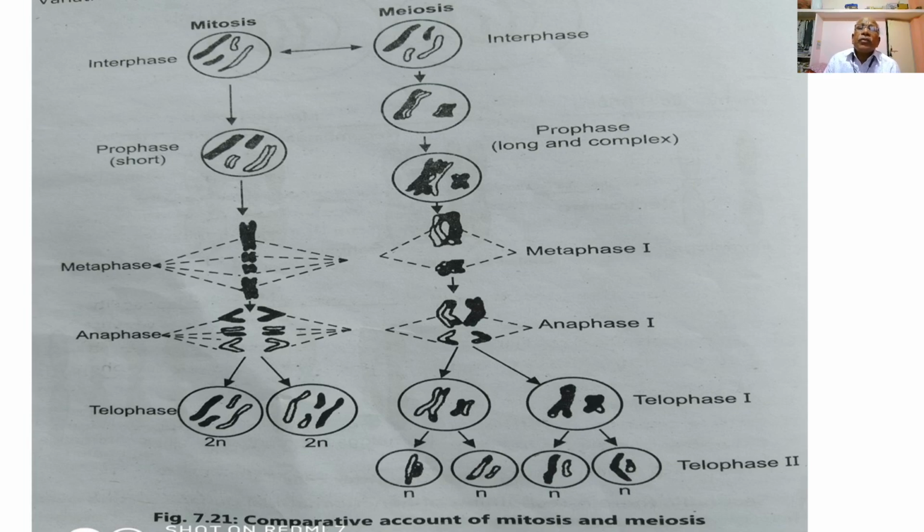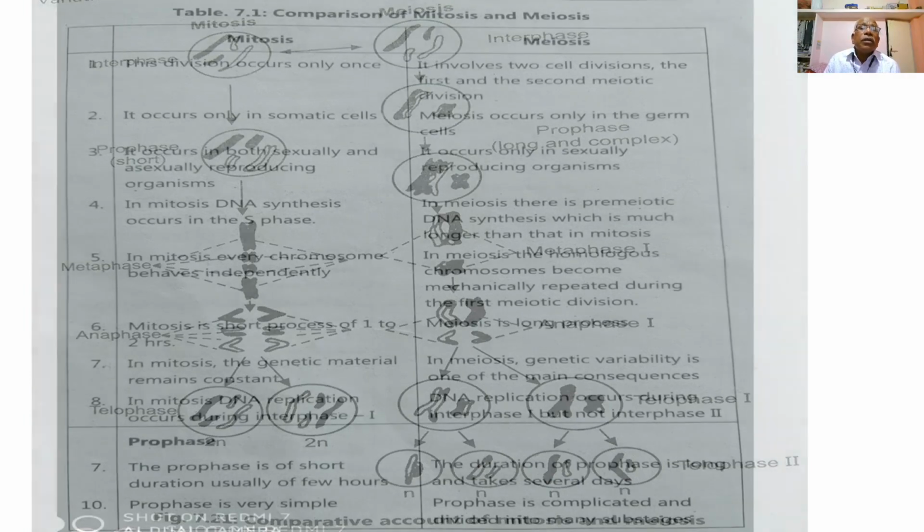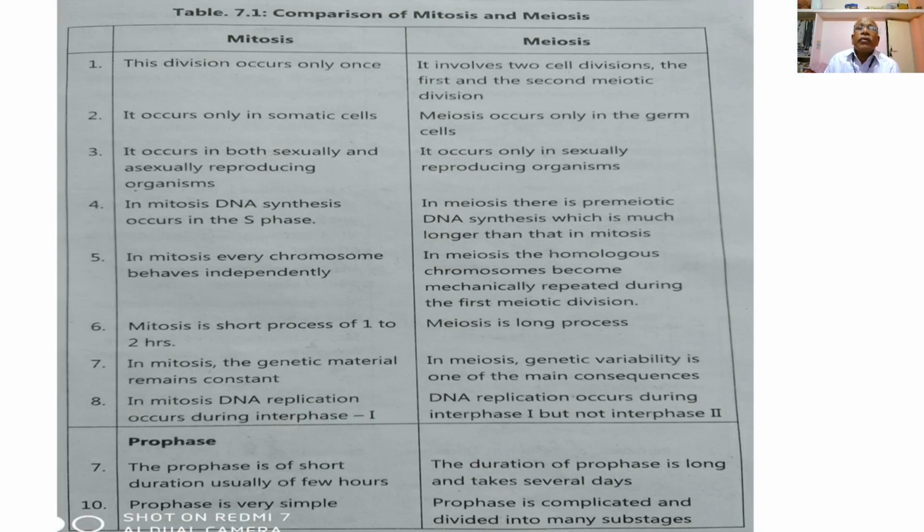Then this is the table showing the comparison of mitosis and meiosis.